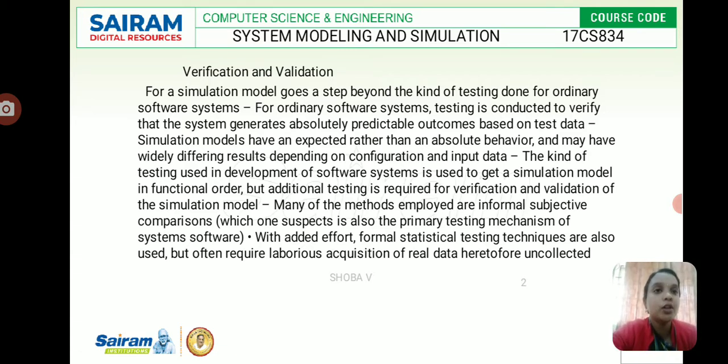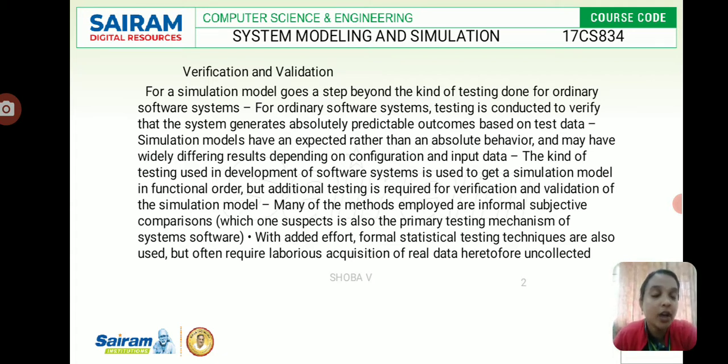For a simulation model, here we have the simulation program. Between the simulation program and the conceptual model, we have the verification process. Between the real world system and the simulation program, we have the validation process. Between the real world system and the conceptual model, we have the validation. These things we need to know, and we have various techniques for verification and validation.